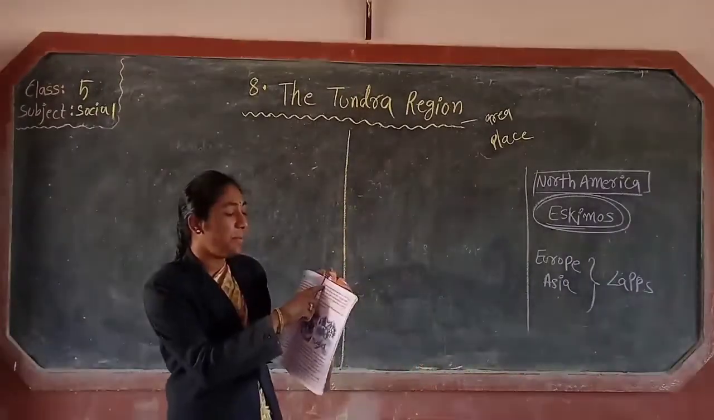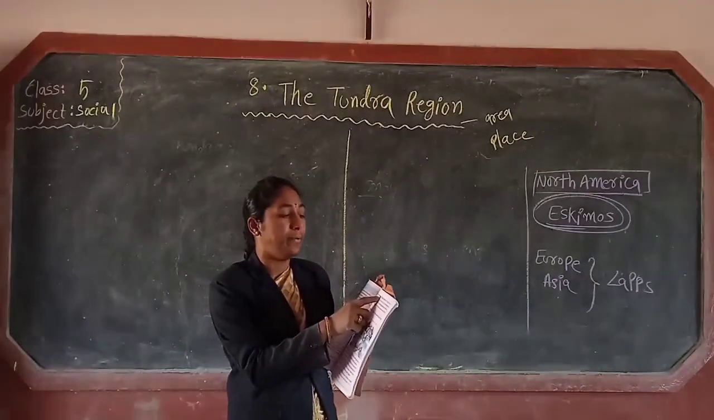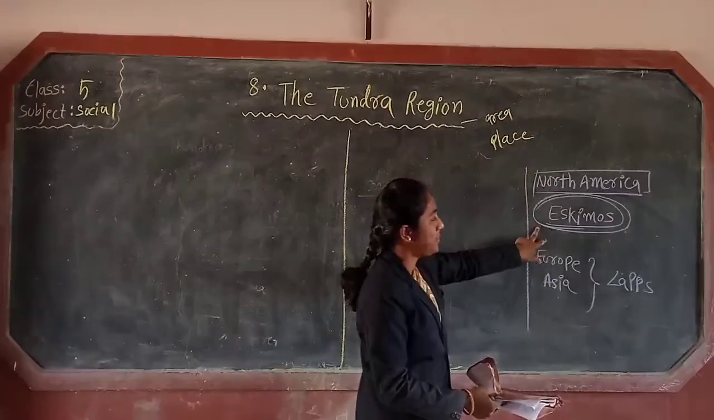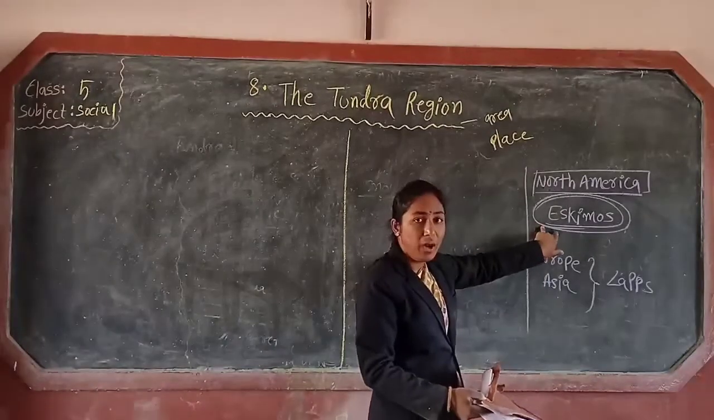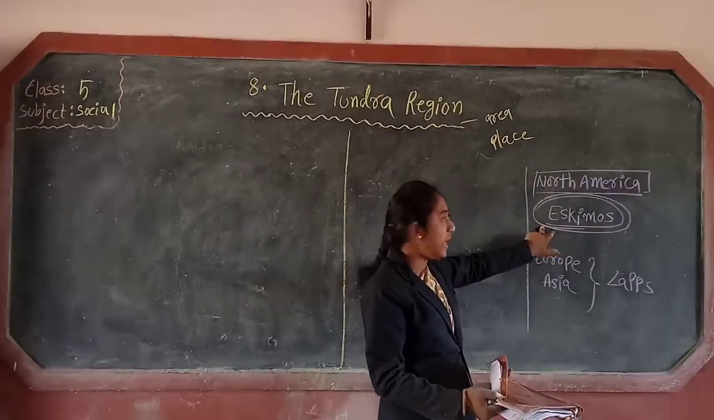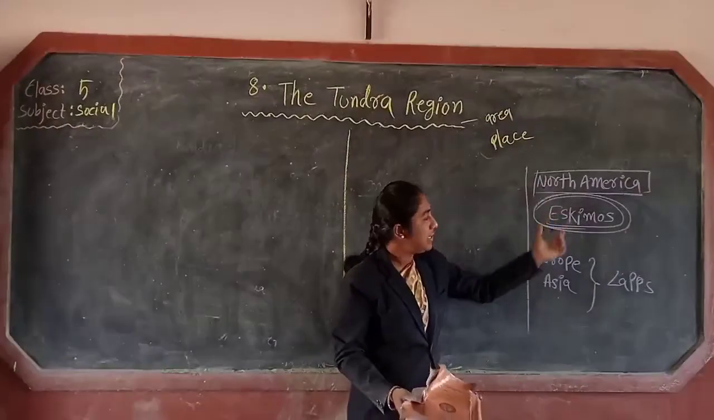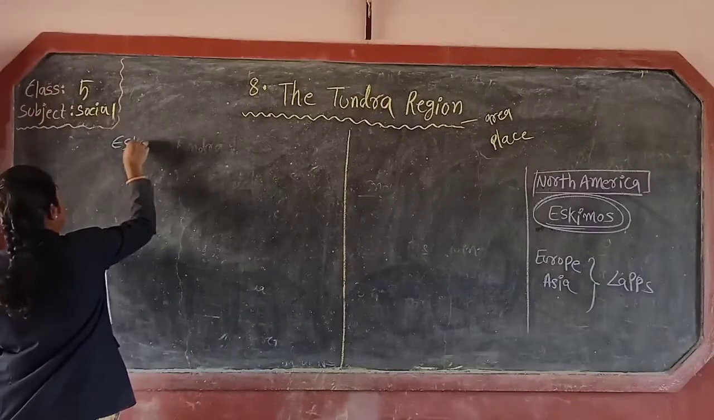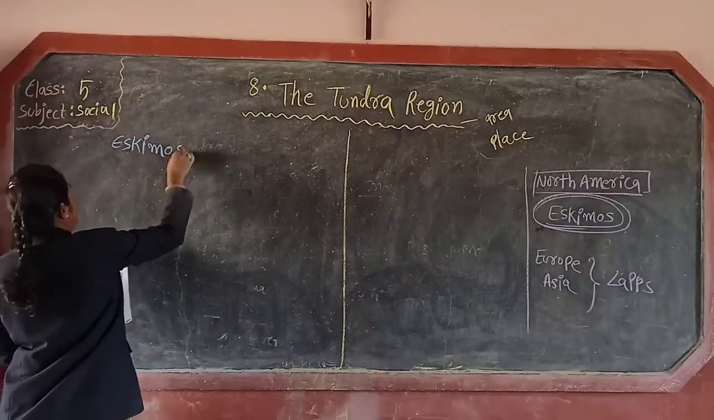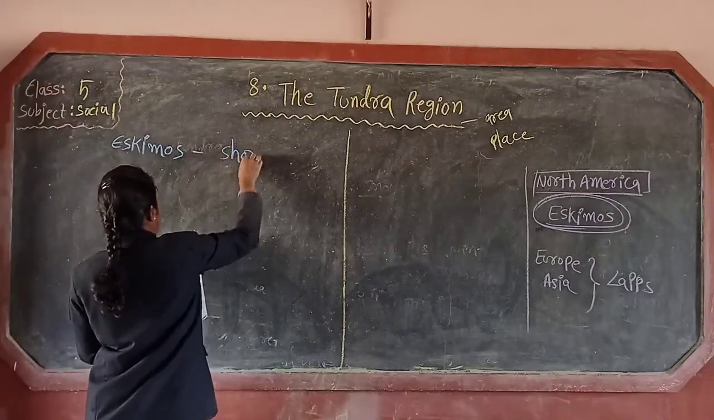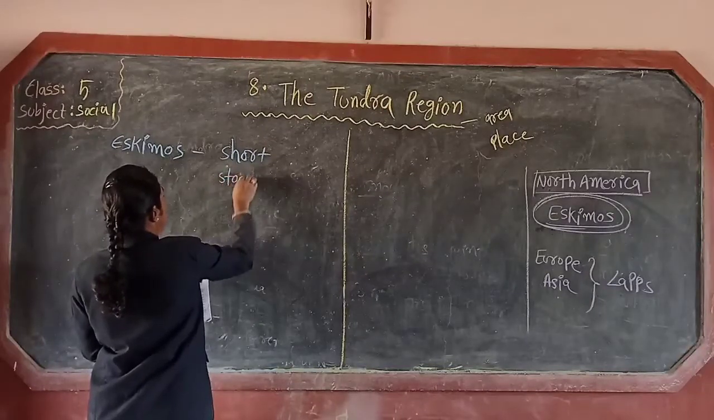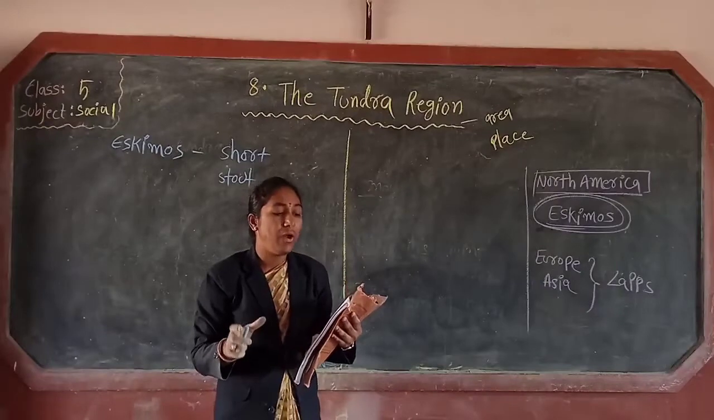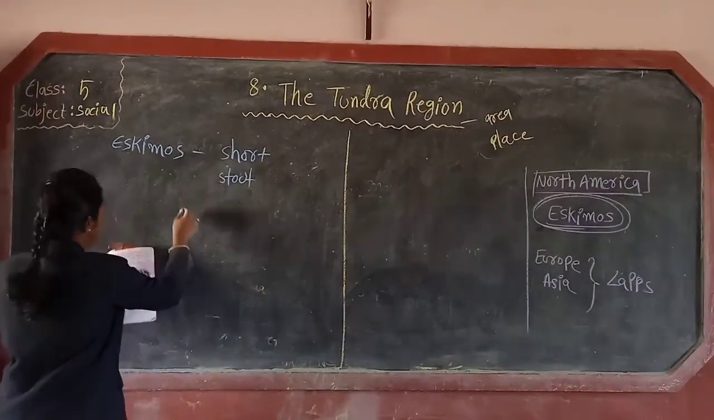So, the Eskimos are short and stout people with yellowish brown skin. These Eskimos are the people who are living in the tundra region of North America. So, these Eskimos are short people. Eskimos are short and stout people with yellowish brown skin. Which type of skin?